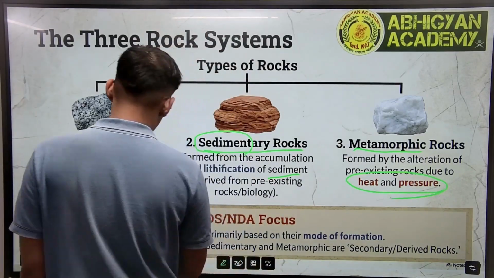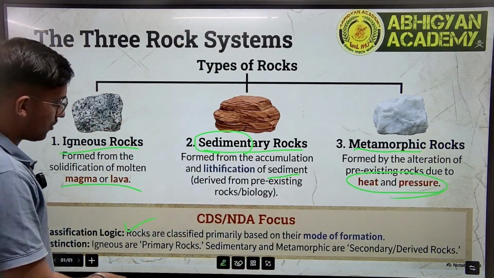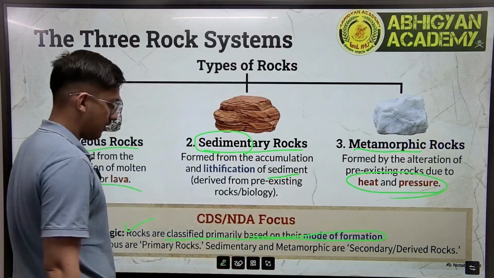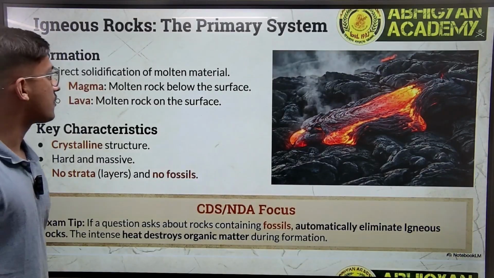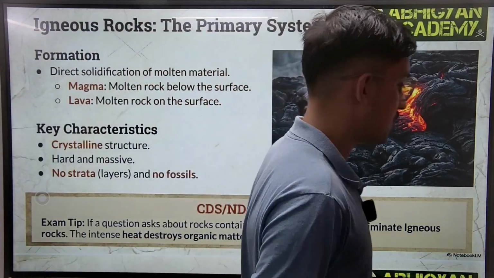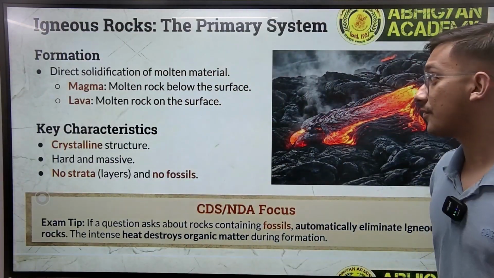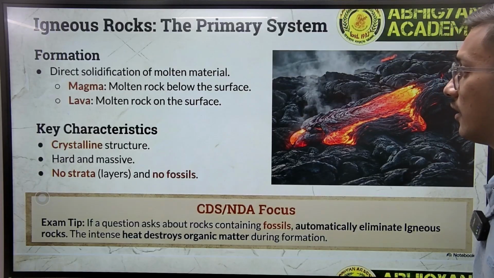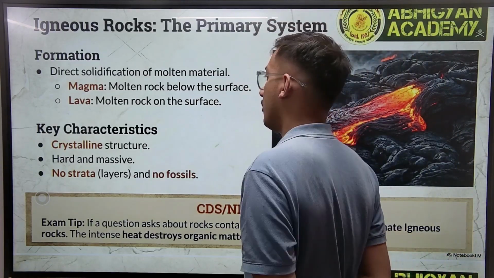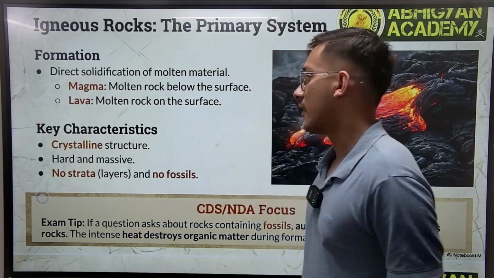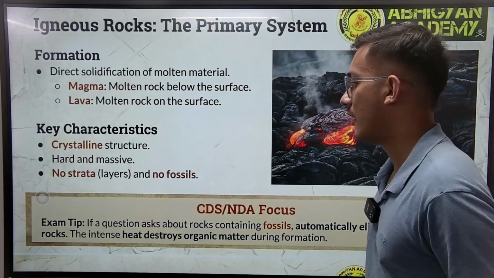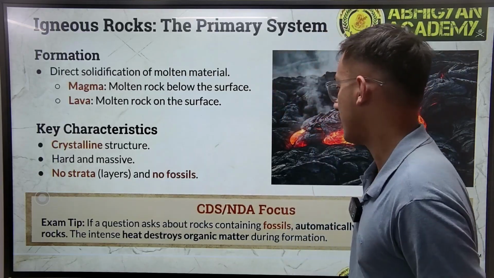Now this is something important. How are rocks classified? Rocks are primarily classified based on their mode of formation, right? Now we come on to igneous rock or the primary rock system. Firstly we have formation. Direct solidification of molten material, magma molten rock below the surface, lava molten rock on the surface. Key characteristics: crystalline structure, hard and massive, no layers and no fossils.